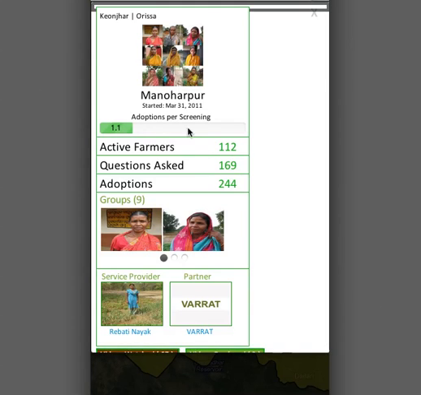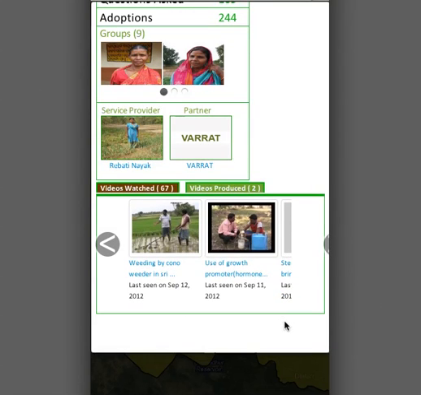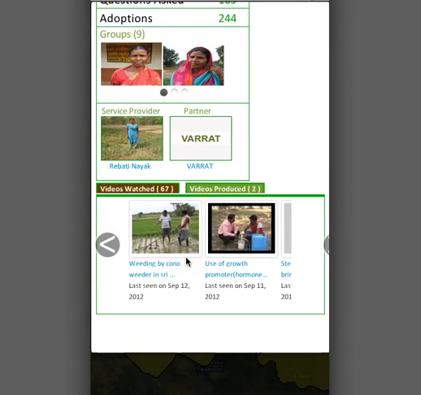So in this village, our work has been going on longer and there are 112 active farmers, and they have carried out 244 adoptions, actual adoptions of these practices on their fields. The service provider here is Revati Nayak. So the idea is for Revati Nayak to be able to use this interface to see the videos that she has shown in this village, such as weeding by Kono Weeder, use of growth promoter, and see how they've changed over time, and use the information to inform her further engagement with the community.